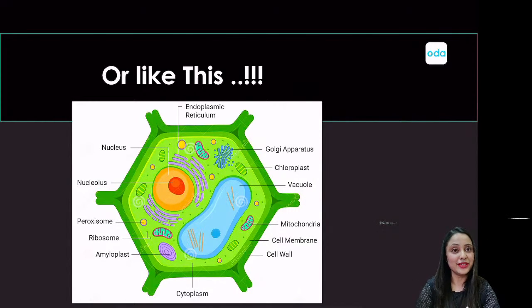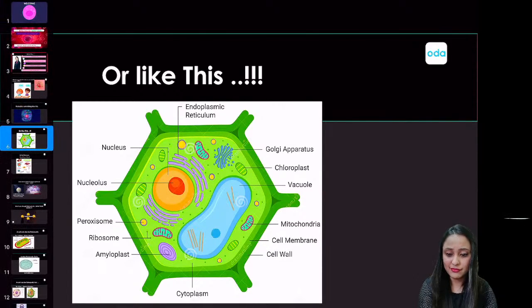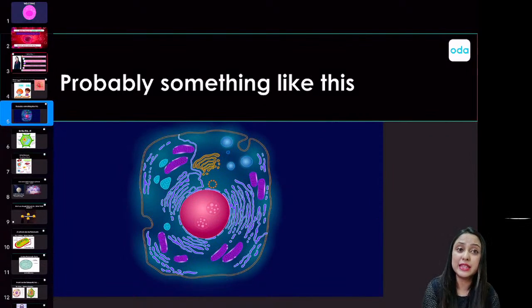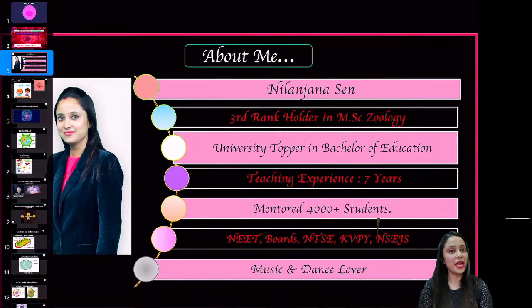So in today's session, I am going to make sure that your knowledge about cells becomes 100% correct, so that you ace your school examinations. I said that a cell may look like this, or like this, but that is not all. Today I am going to teach you more about cells. That is why the topic for the day is cells and more, or you can say more knowledge on cells.